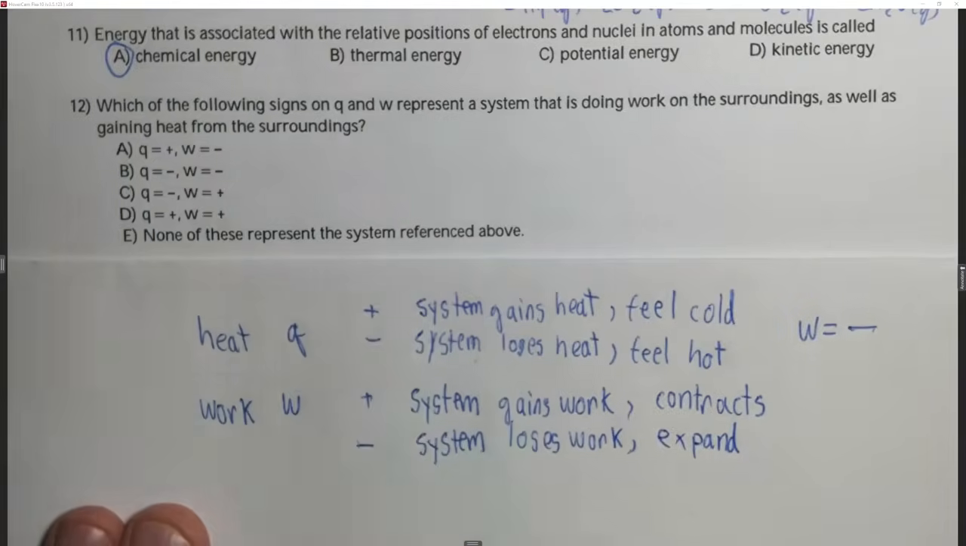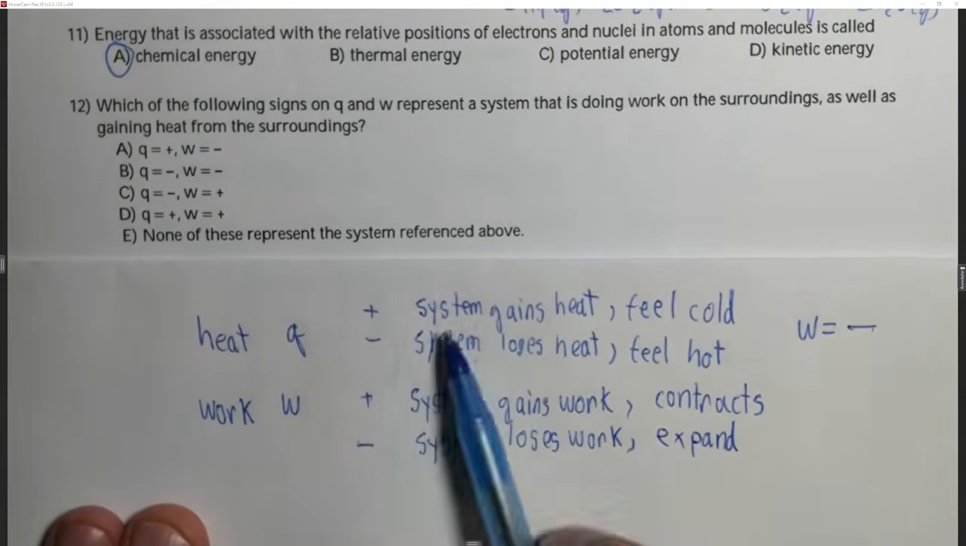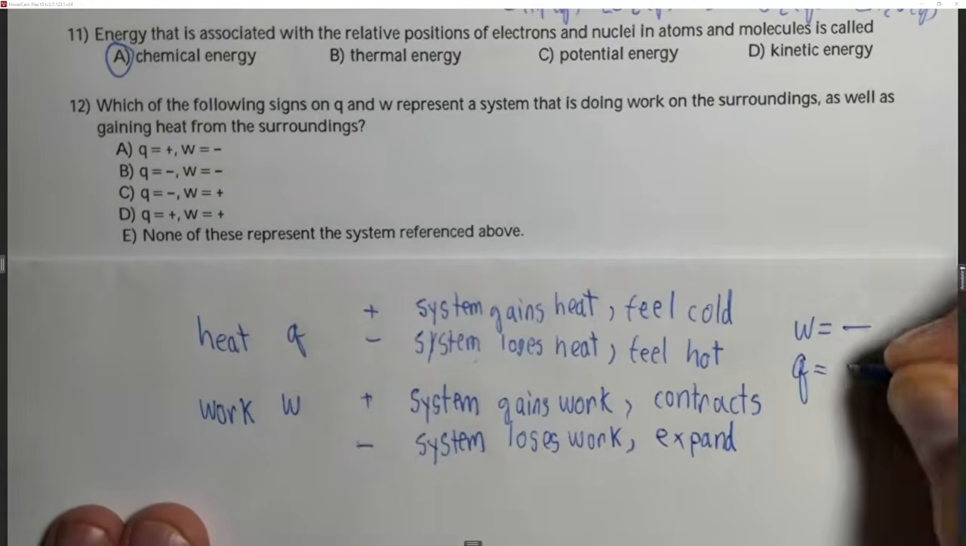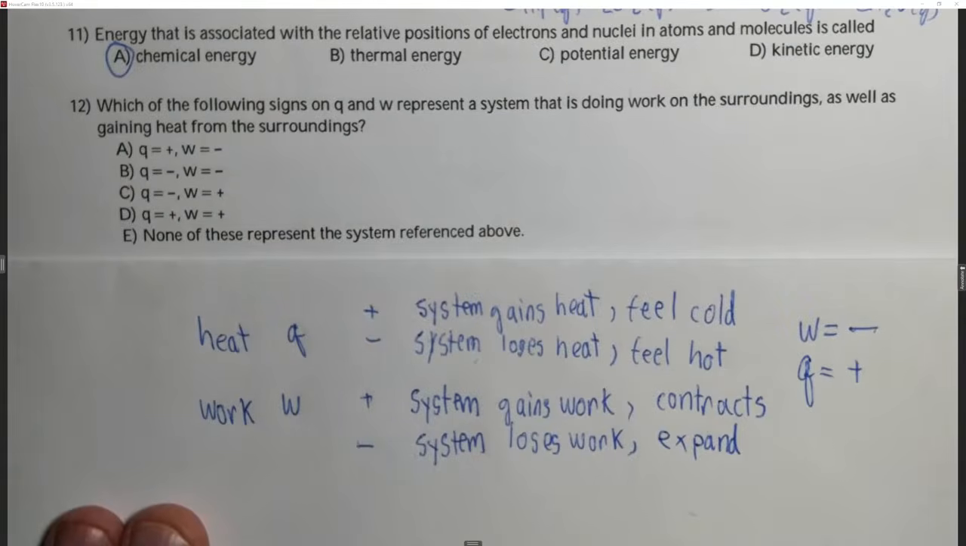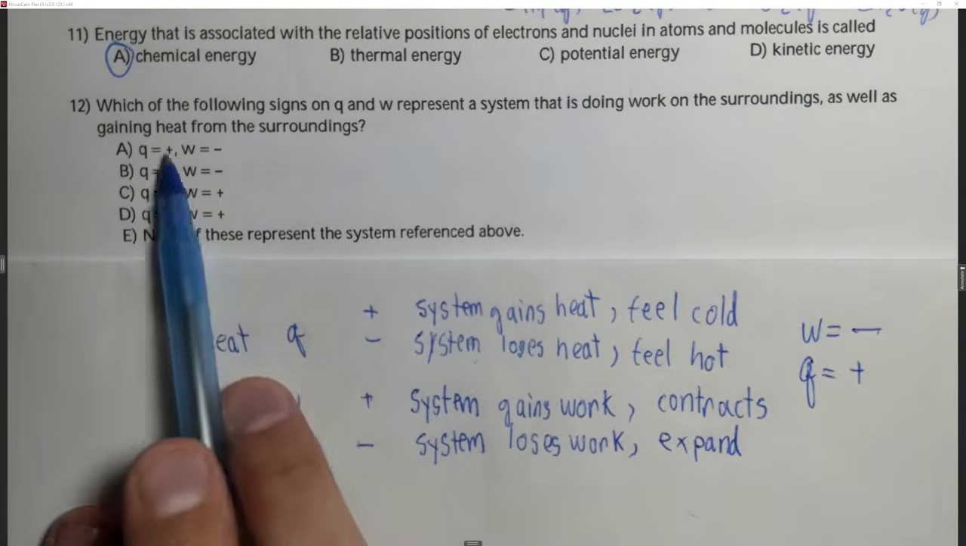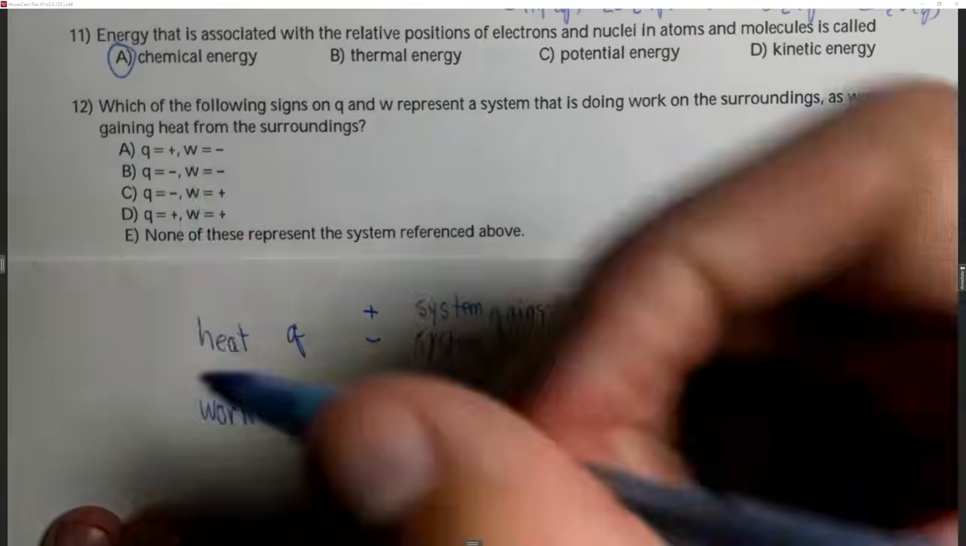As well as gaining heat from the surroundings. Well, if the system gains heat, Q is positive. And if it's gaining heat from the surroundings, and this is a chemical reaction, and we're part of the surroundings, something that gains heat from us feels cold. So the answer to this question is choice letter A. Q is positive and W is negative.